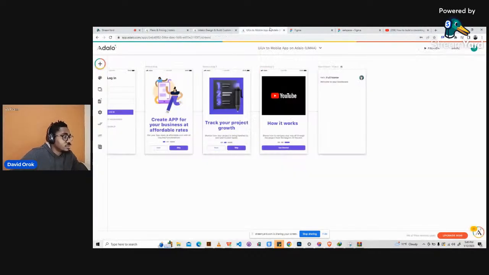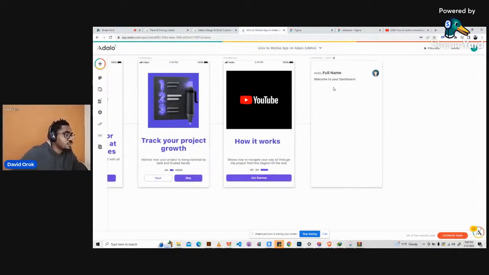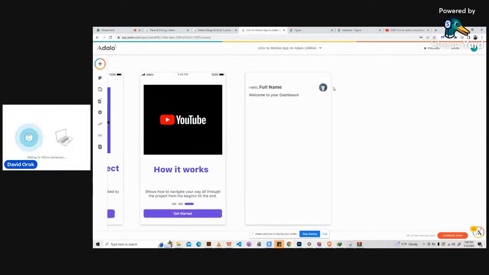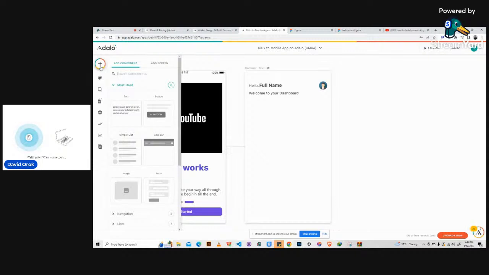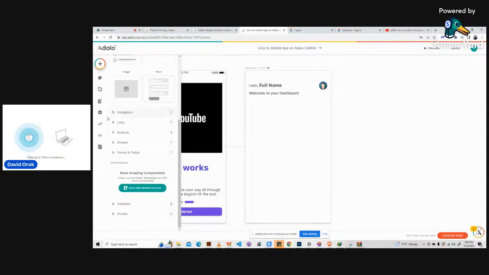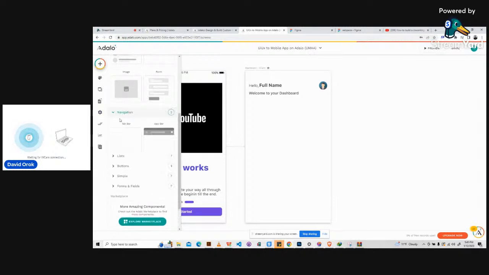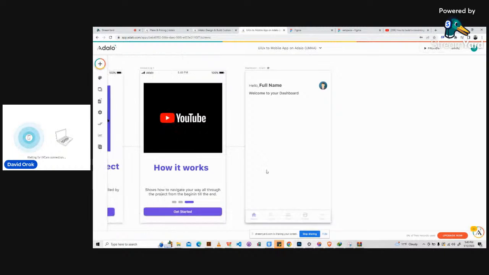Come to here. Then how do you bring the navigation button? I don't think I've shown you guys that so far. You come to the plus icon here, the add component icon, go to not add screen, go to navigation. We have navigation here. So we have the tab bar, and then we have the app bar, right? We have been using the app bar before by default, in the screen. But here we will just go ahead and use the tab bar. So you click on this, it follows you.